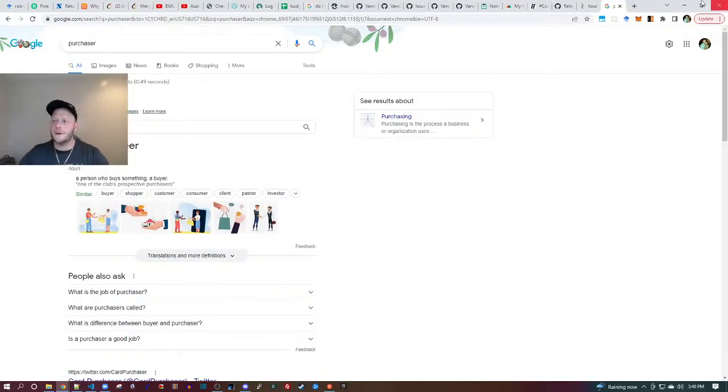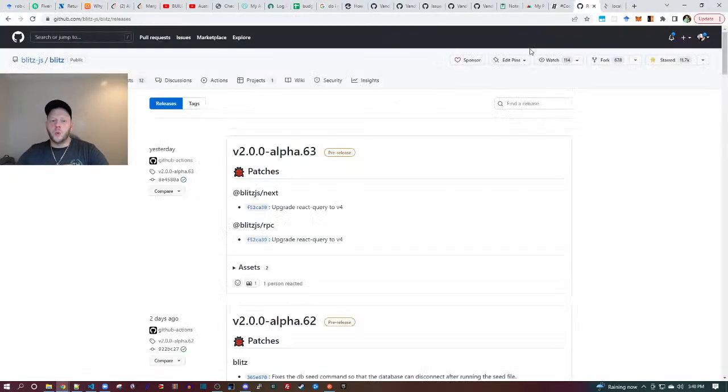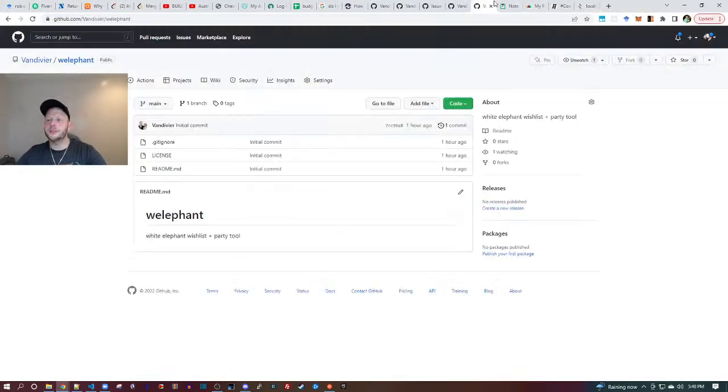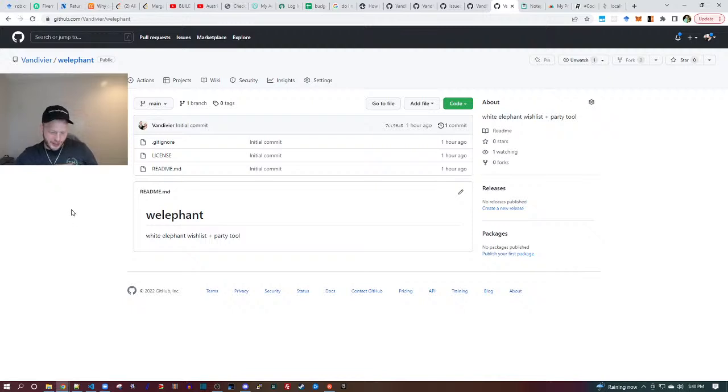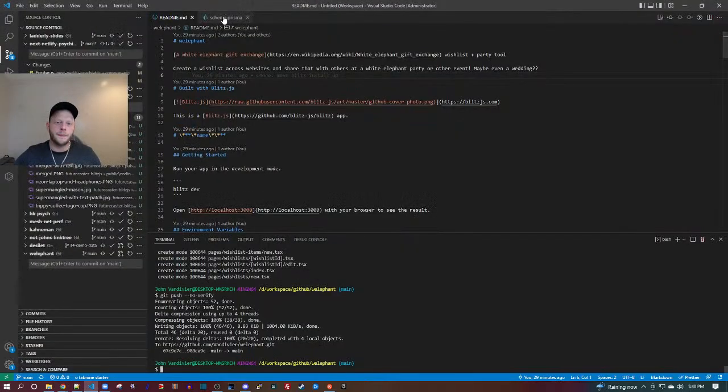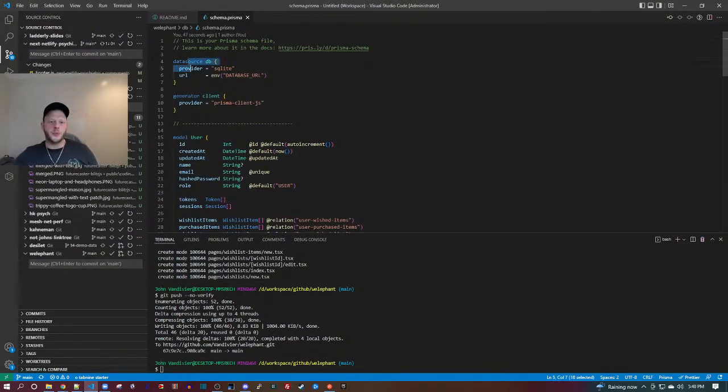Okay, so we can check on GitHub. Here's the open source Welephant repository. Why use ORM instead of plain SQL? There's so many reasons. First of all, when switching between data sources, so currently this is implemented in SQLite. I will soon transition to Postgres. I don't want to have to rewrite database queries that use data source specific syntaxes.